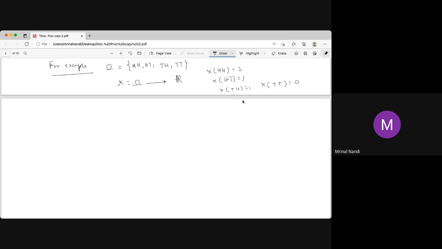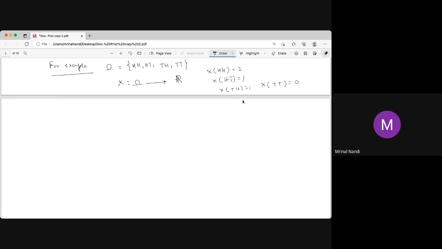If I know the outcome, we know whether it is TH or HT. But if I know the output, if I know it is 1, we can't say whether it is TH or HT, because there are many terms. So that means the output of a random variable actually loses some information. If I'm using a random variable, we are actually losing some information.